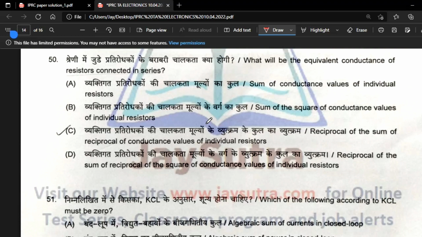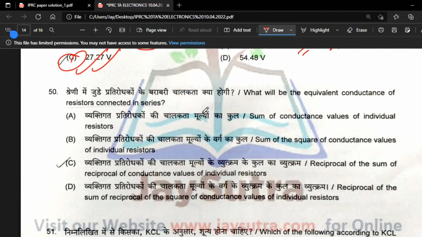Next: what will be the equivalent conductance of resistors connected in series? It is the reciprocal of the sum of the reciprocals of the conductance values of the individual resistors. So option C will be the correct option. It's a direct question: 1 by R equals 1 by R1 plus 1 by R2 plus 1 by R3.